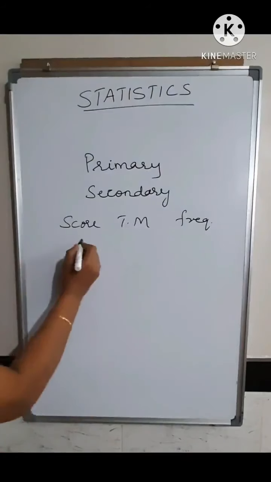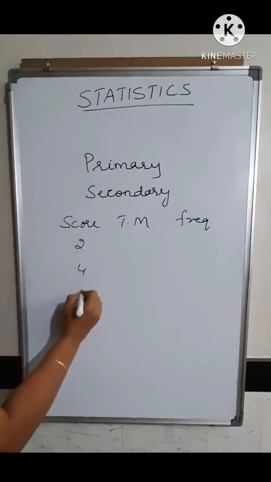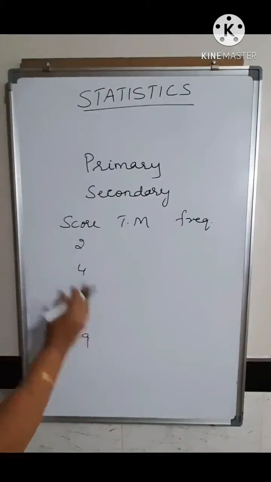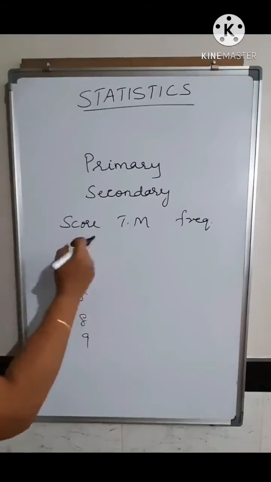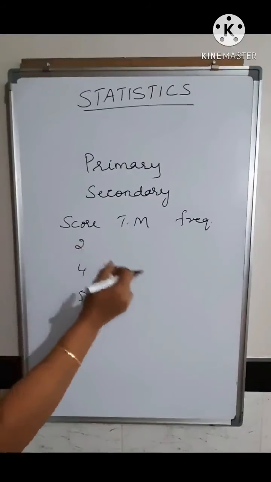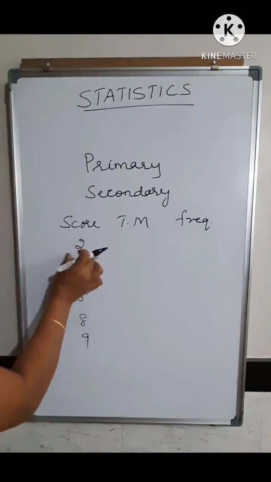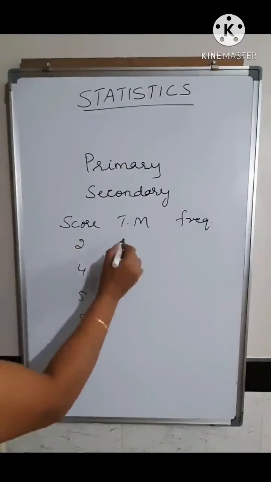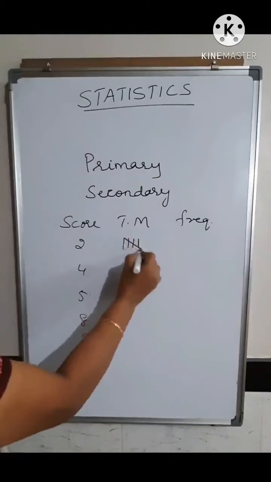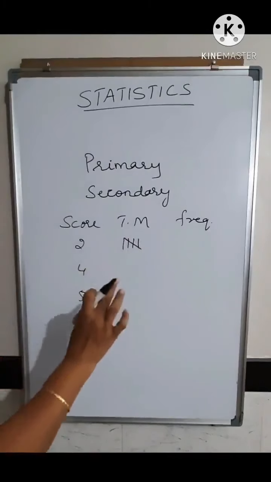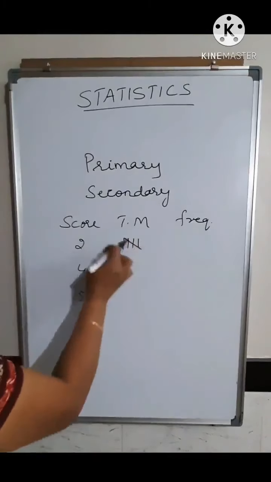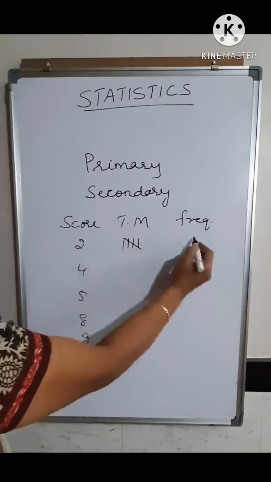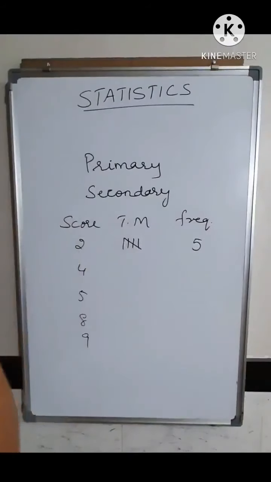Suppose the scores given are 2, 4, 5, 8 and 9. You will count how many times the score 2 is repeated. Suppose score 2 is repeated 5 times, then you put the tally mark. You already learned in 8th standard how to put the tally marks, and you will count them and put the number here.